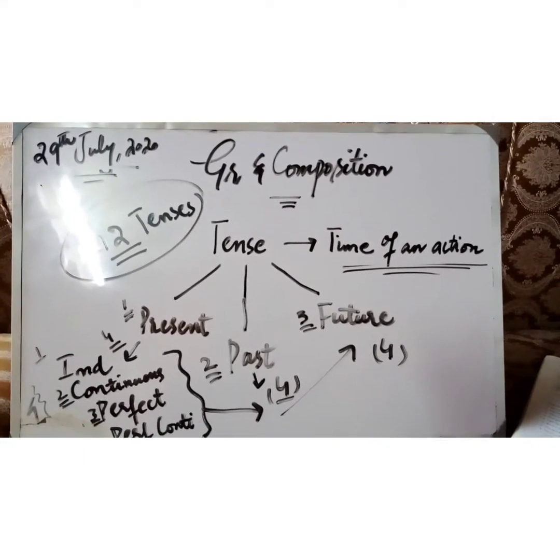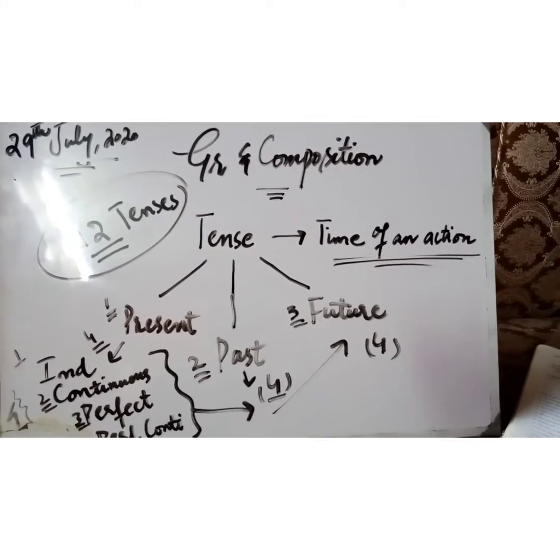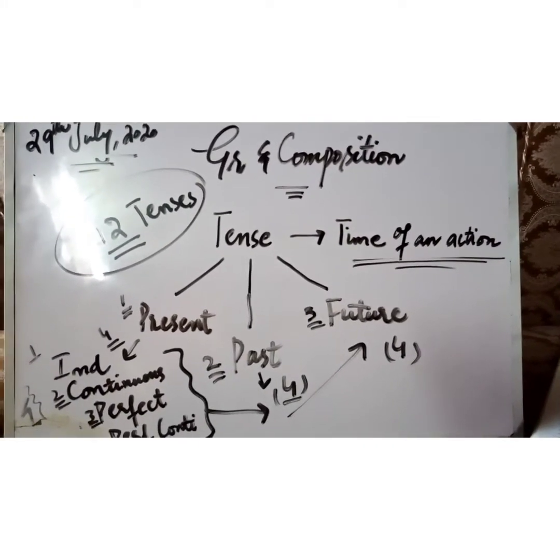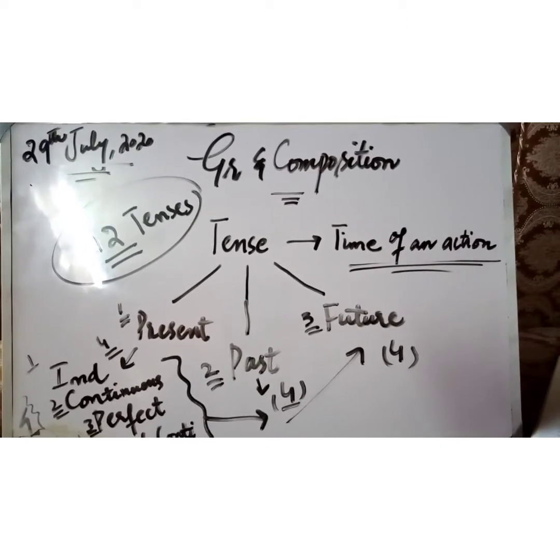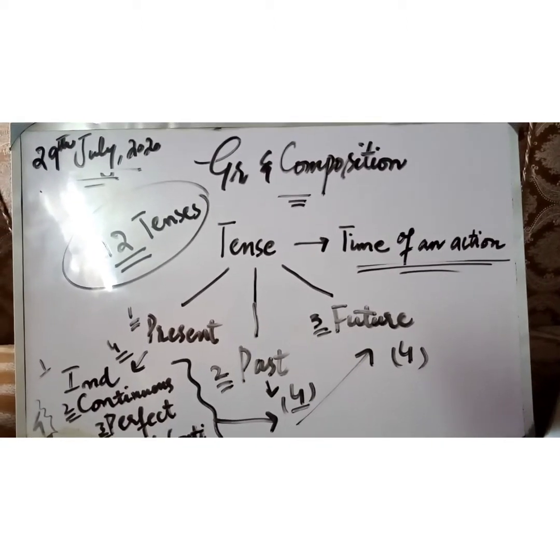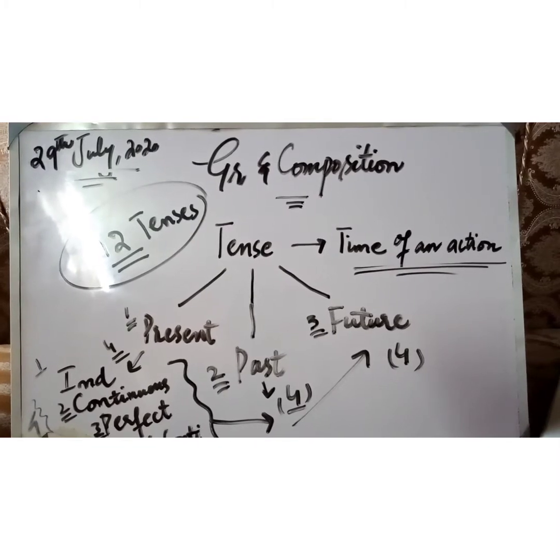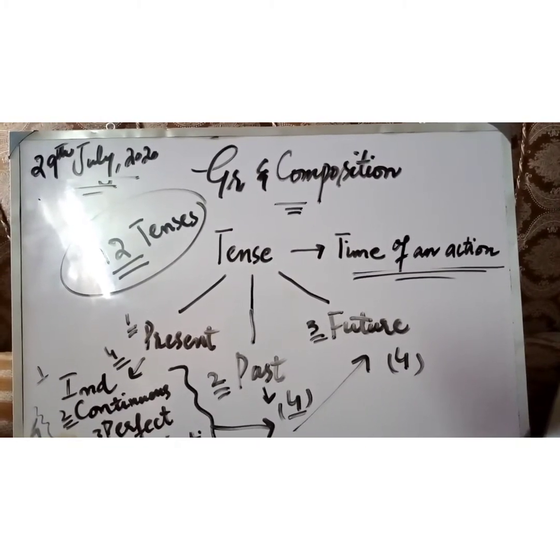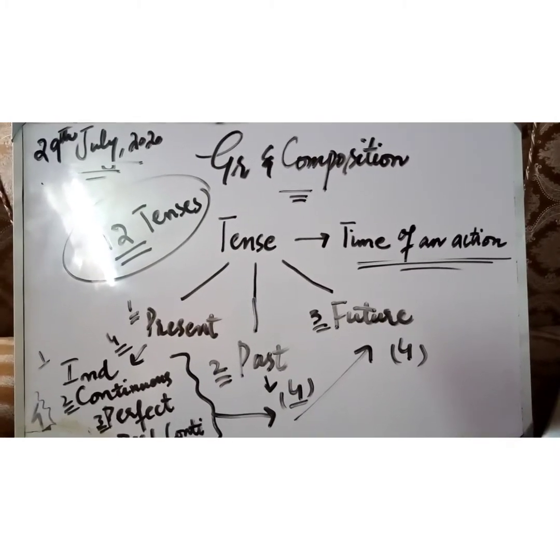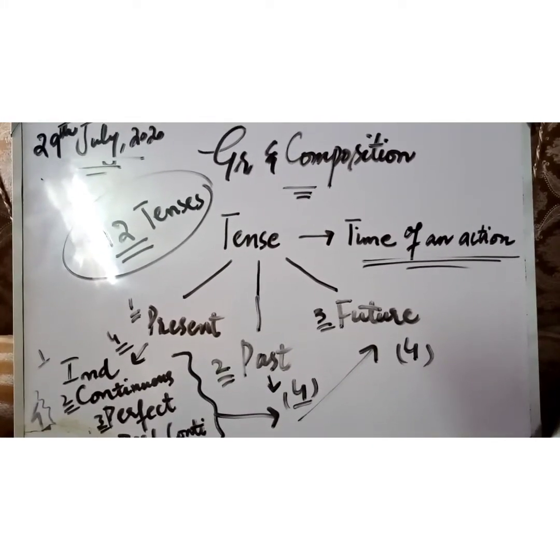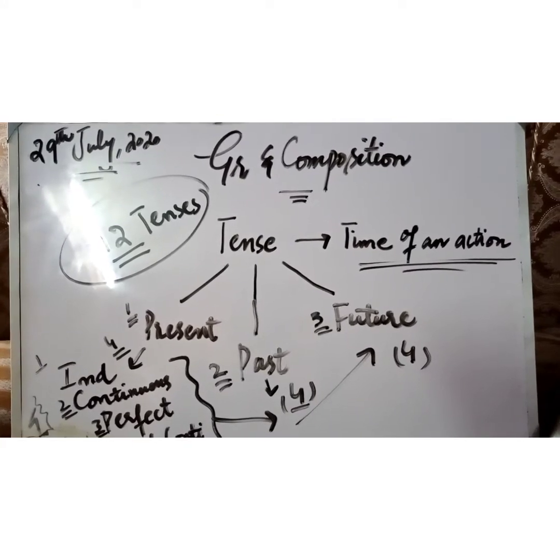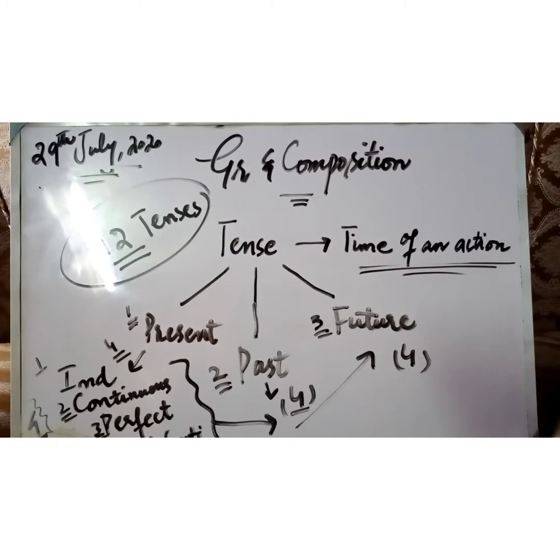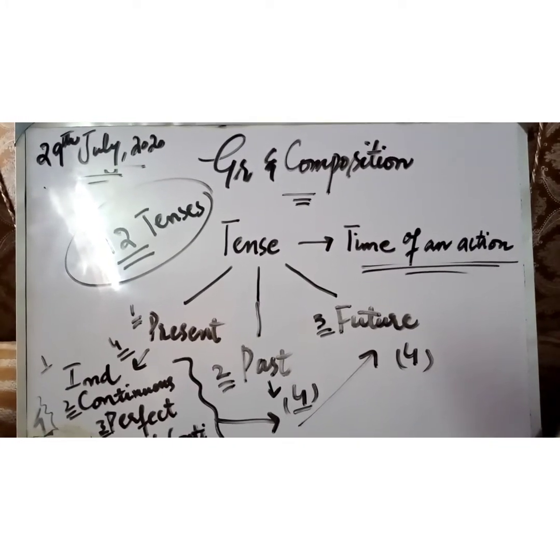Let's start today's lecture. As you know, we are on grammar and composition, and in the previous lectures I gave you a brief note on the structure of a sentence. There are three types of a sentence: positive, negative, and interrogative. I told you how to change the same positive sentence into its negative and then interrogative. Then we talked about the use of is, am, are, was, were, has, have, had, and it and there.